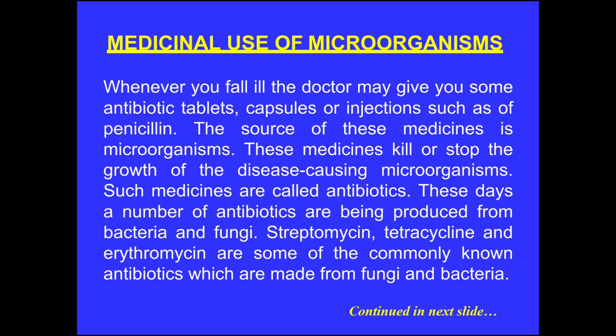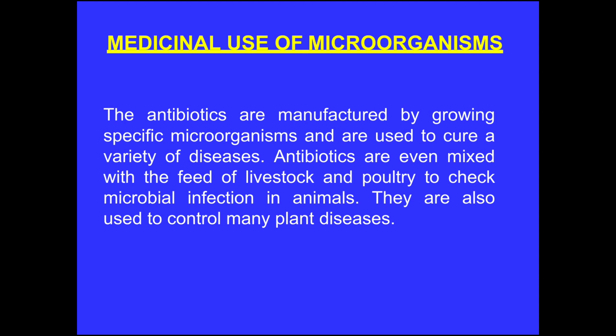These days, a number of antibiotics are being produced from bacteria and fungi. Streptomycin, tetracycline, and erythromycin are some of the commonly known antibiotics which are made from fungi and bacteria.